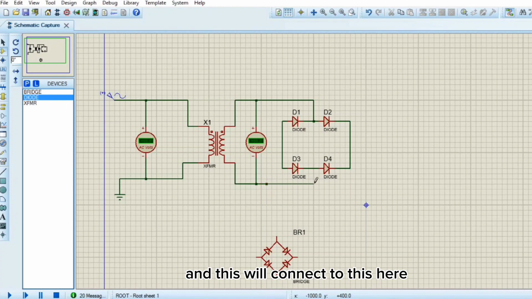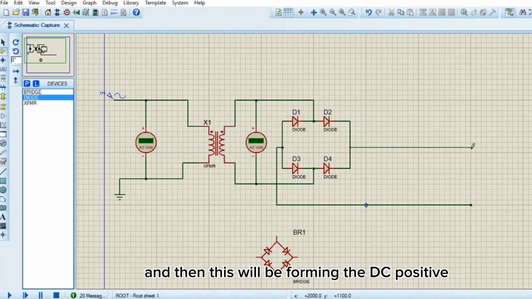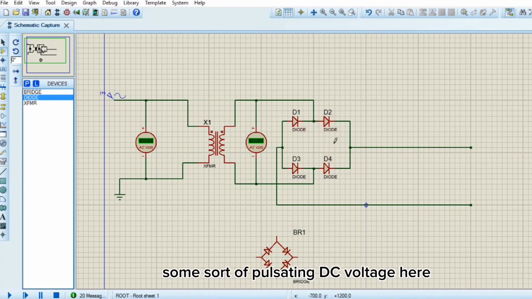And this will connect to this here. And this will go to the part that will be forming the DC ground. And then this will be forming the DC positive. All right. So I'm expecting to have some sort of pulsating DC voltage here.